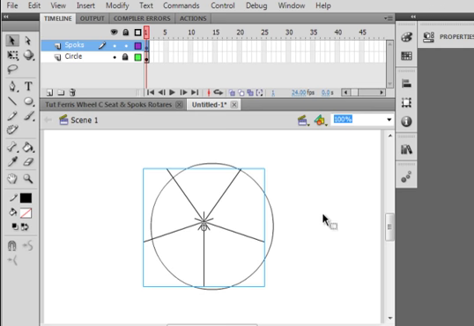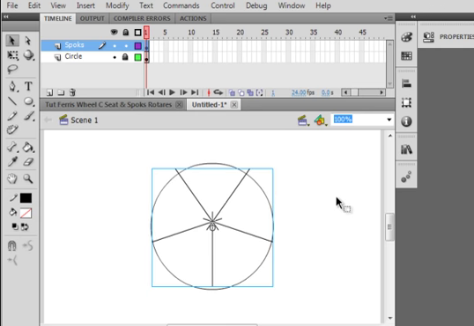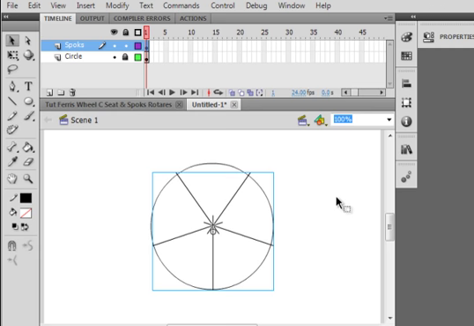Okay, so what you want to do is move it around until these tips are equally past the outside of the circle. So I think there's a little bit there, a little there. That's, I'm happy with that.